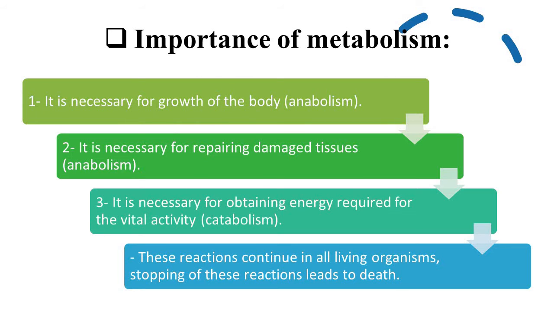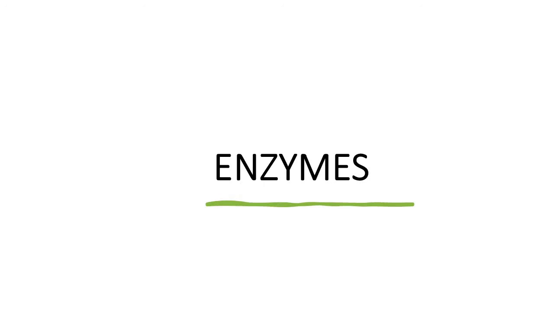And we said before the importance of these metabolism reactions: we use them for growth of the body and for repairing damaged tissue. These two types of reactions are very important to the body, as anabolism is for growth and repairing, and catabolism is for obtaining energy when breaking down complex food. Here are the enzymes. Of course, enzymes are very important.